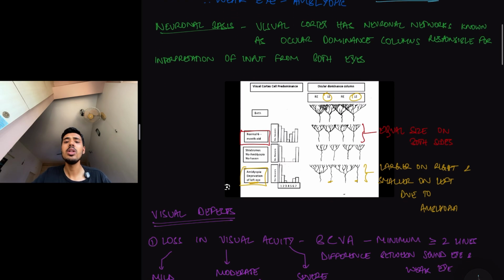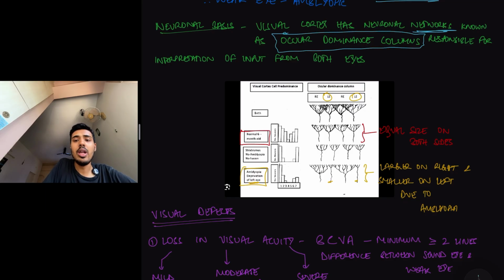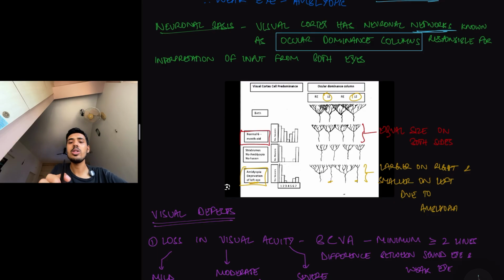So next, coming to the neuronal basis. Now, neuronal basis is a bit complicated. I'll simplify it. Basically, in our visual cortex, there are certain neuron networks known as ocular dominance columns. And these ocular dominance columns are responsible for interpretation of the visual input from both the eyes. Now, as you can see, in a normal 6-month-old with normal visual input from both the eyes, the ocular dominance columns of the right eye and the left eye are all of equal size.